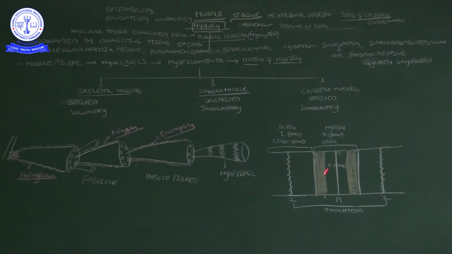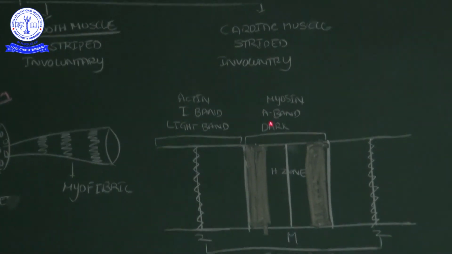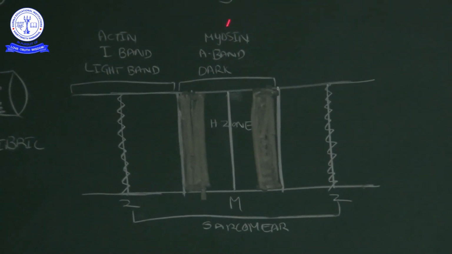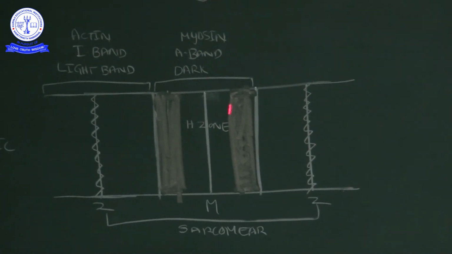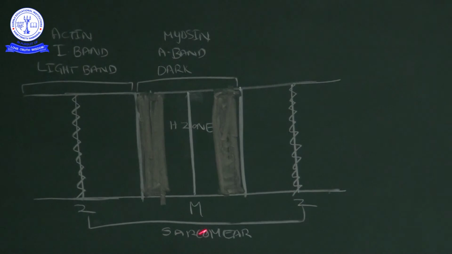Now, one important statement: a sarcomere contains two halves of light bands. This is one half, this is one half. On either side are two halves of the light bands, with one full dark band. Correct? So in the middle of that sarcomere, the dark band is there. That dark band is made up of the A band. The A band is made up of myosin filament. And in that myosin band or dark band, there is an unshaded part, which we call the H zone. In the middle of the H zone, one more line is there, that is the M line.